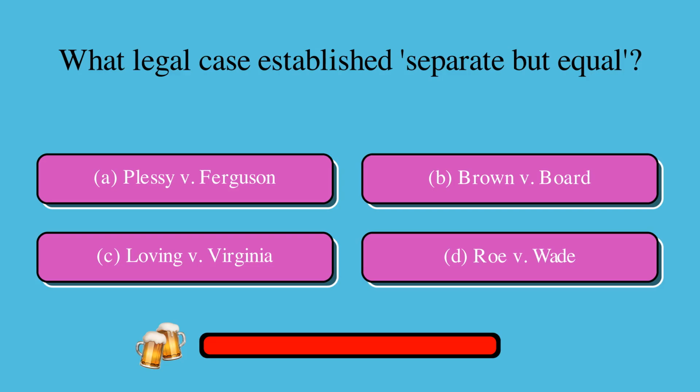What legal case established separate but equal? Is it A, Plessy v. Ferguson, B, Brown v. Board, C, Loving v. Virginia, or D, Roe v. Wade? The correct answer is A, Plessy v. Ferguson.